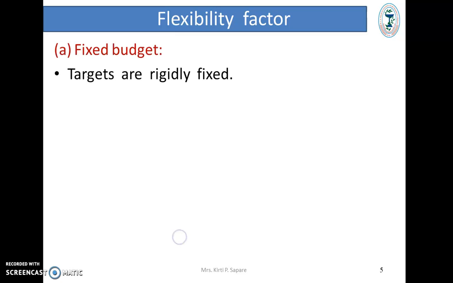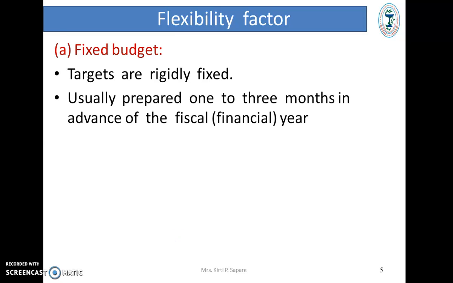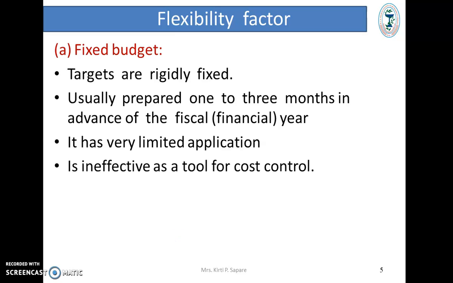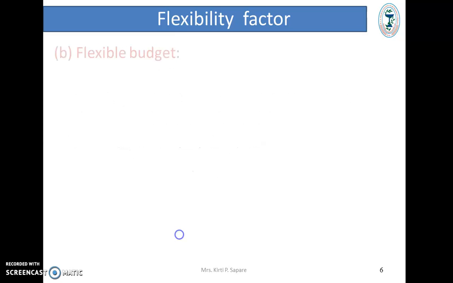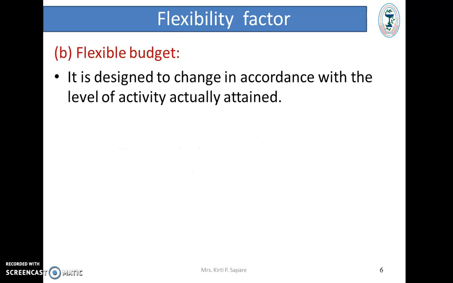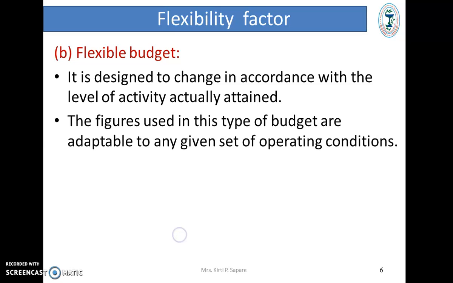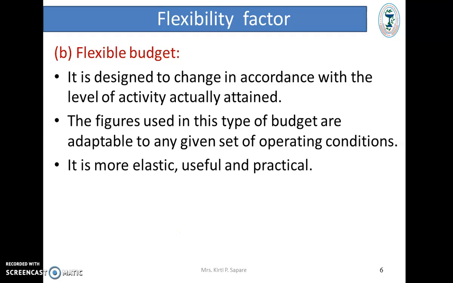Second classification according to flexibility factor. First, fixed budget, in which targets are rigidly or strongly fixed. These are usually prepared 1 to 3 months in advance of financial year. It has very limited applications and it is ineffective as a tool for cost control. So normally we use flexible budget. Flexible budget is designed to change in accordance to level of activity actually attained. The figures used in flexible budgets are adaptable to any given set of operating conditions. It is more elastic, useful, and more practical.